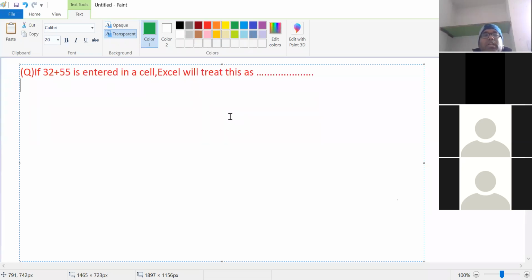If 32 plus 55 is entered in a cell, Excel will treat this as a number or a date. Different data types I have discussed in the class.